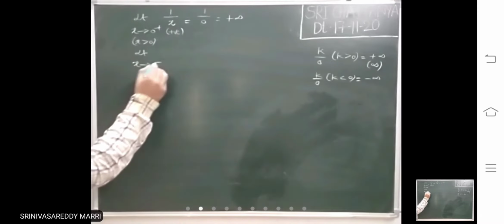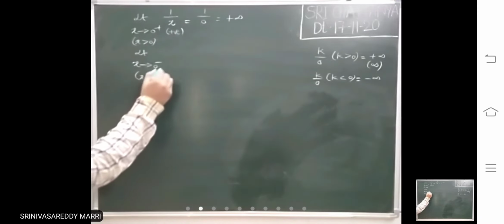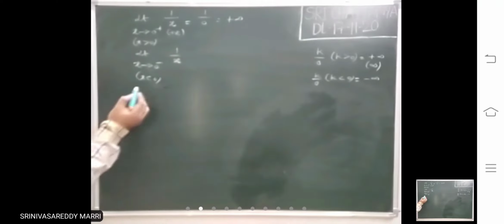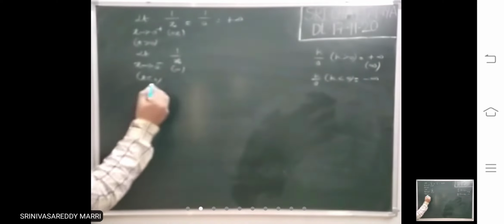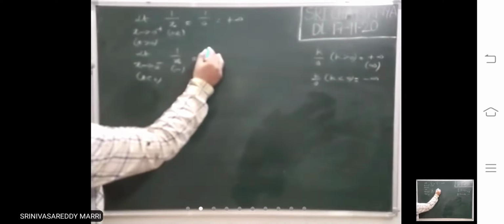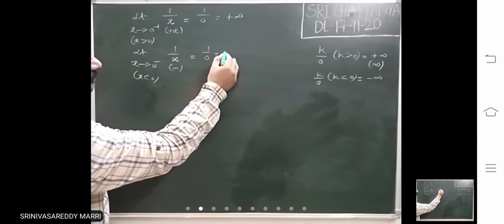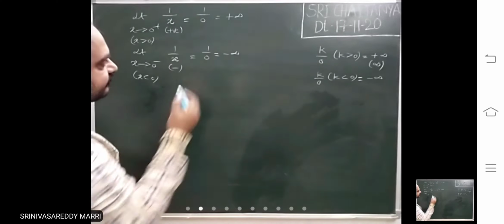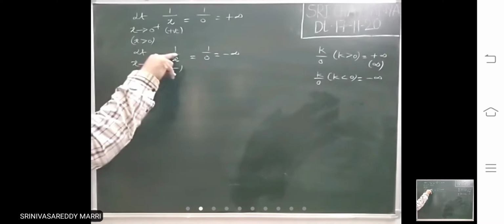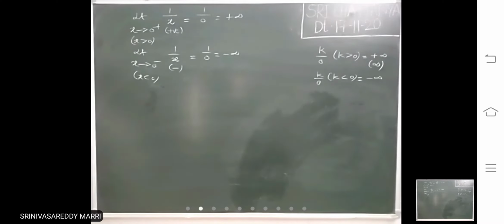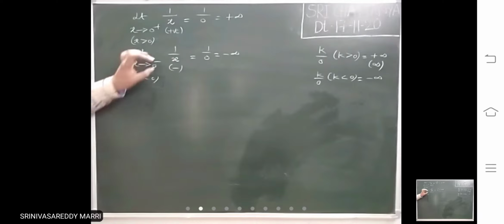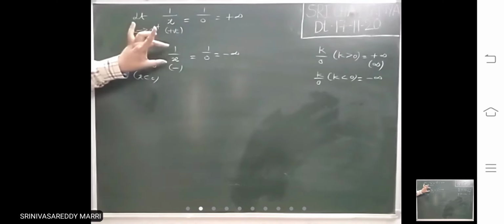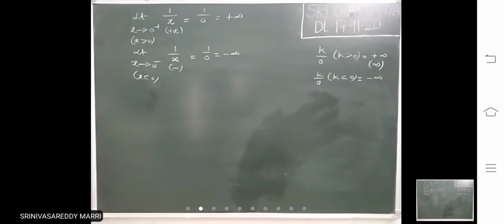Suppose the limit is x tends to 0 minus. This means x less than 0. For 1 by x, x is closest to 0 and negative. That means this is a negative quantity. While writing, you will write 1 by 0 only, but you write minus infinity because this is a negative quantity. A negative quantity leads to minus infinity. Don't write both infinity. This is minus infinity because when x is closest to 0, the function will always be negative. Negative means negative infinity, positive means positive infinity.